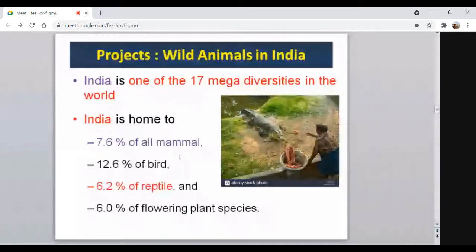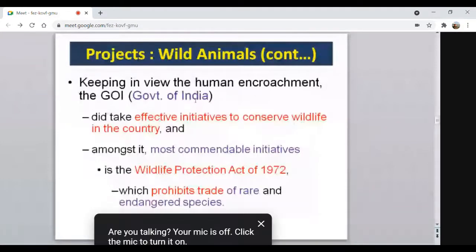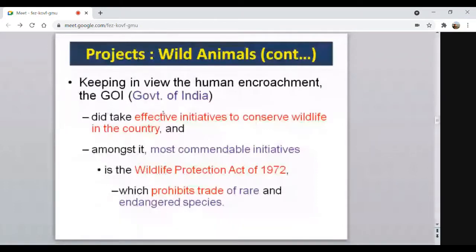Then keeping in view the human encroachment, the government of India took action. Many times the natural habitats of wildlife species face encroachment from human activities. Due to that, the area is losing its natural resources, and the wildlife species in those natural habitats are losing their home, that is the forest.